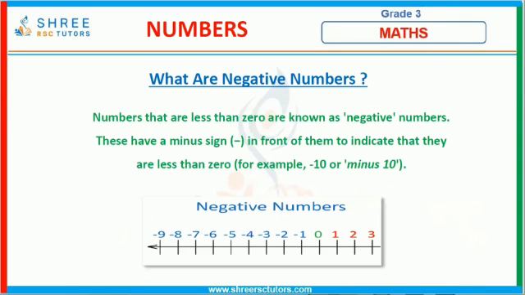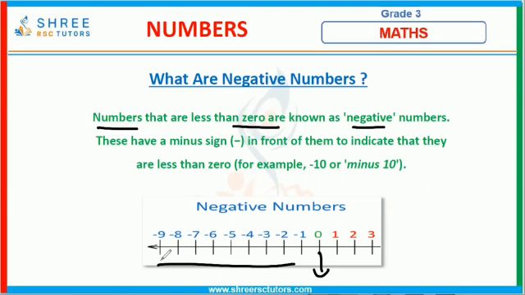What are negative numbers? Negative numbers are just the opposite of positive numbers. Numbers which are less than 0 are known as negative numbers. They have a minus sign in front of them to indicate that they are less than 0, for example minus 10. Here is 0.